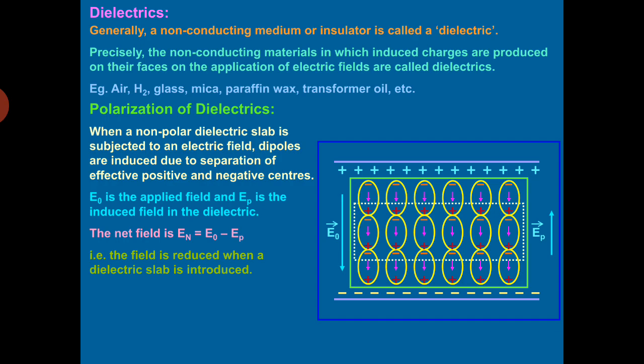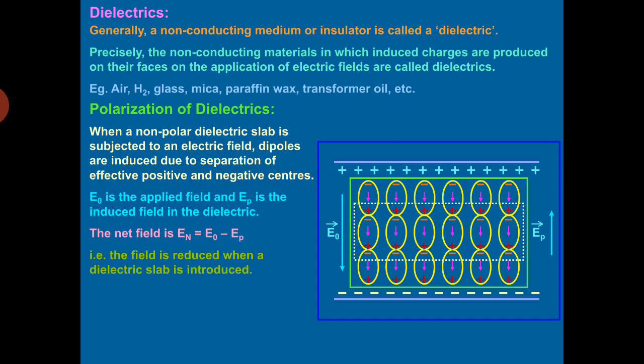So what is the effect on the electric field inside the dielectric? Due to polarization, it reduces. इसको याद रखेंगे. Due to polarization, the electric field inside the dielectric is reduced. It is now E naught minus Ep, but not Ep.